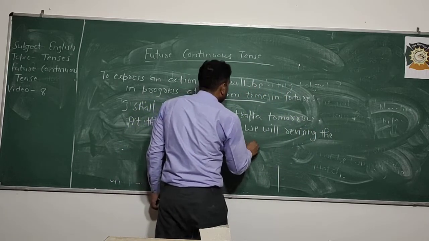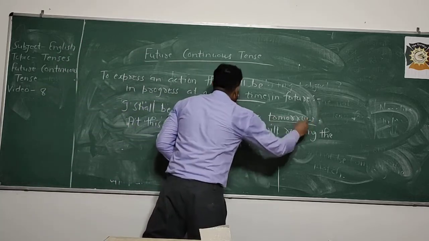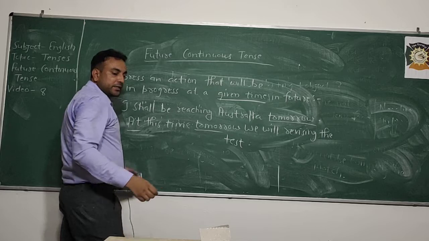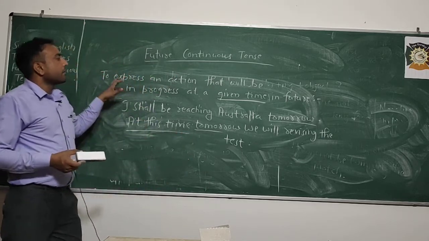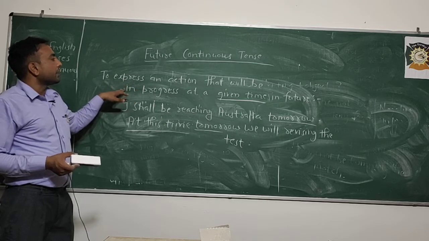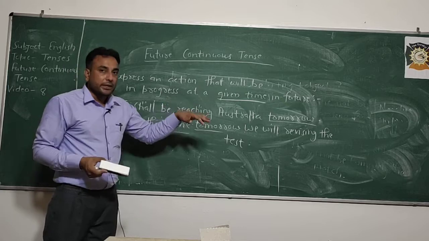Means time reference is given. Time reference is given means tomorrow is given. Suppose when time is given, to express an action that will be in progress at a given time, at this time tomorrow, we will be revising the test.